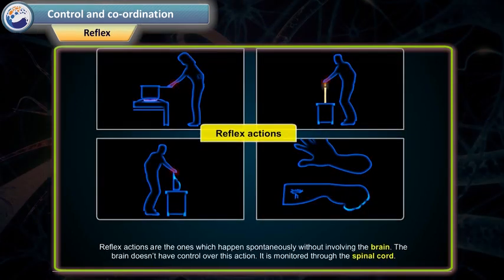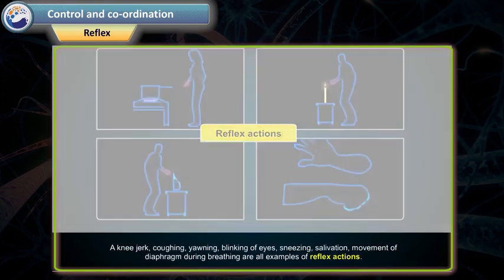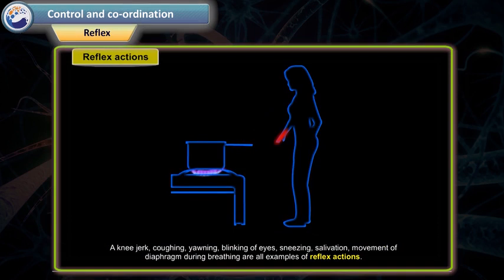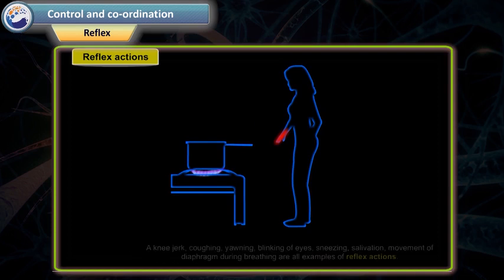Reflex. Reflex actions are the ones which happen spontaneously without involving the brain. The brain doesn't have control over this action. It is monitored through the spinal cord. A knee-jerk, coughing, yawning, blinking of eyes, sneezing, salivation, movement of diaphragm during breathing are all examples of reflex actions.